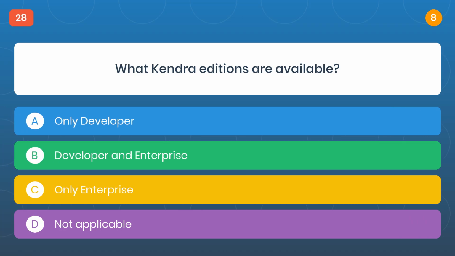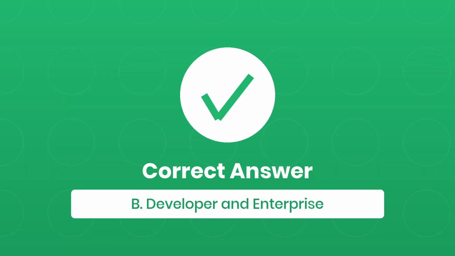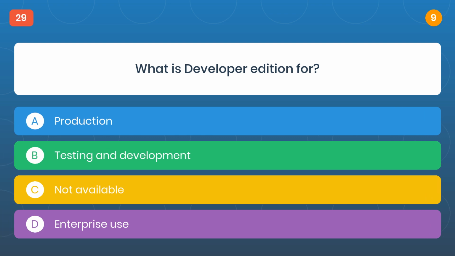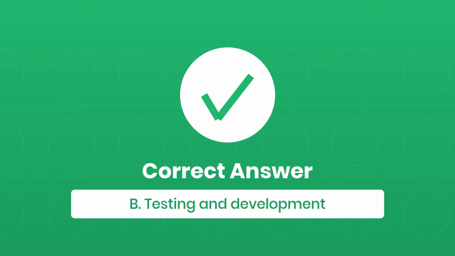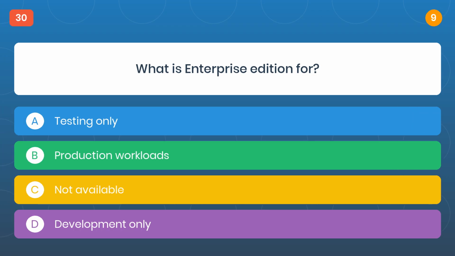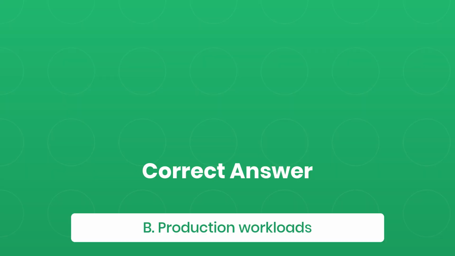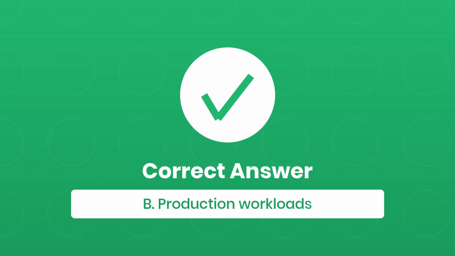Question 28. What Kendra editions are available? The correct answer is B, developer and enterprise. Question 29. What is developer edition for? The correct answer is B, testing and development. Question 30. What is enterprise edition for? The correct answer is B, production workloads.